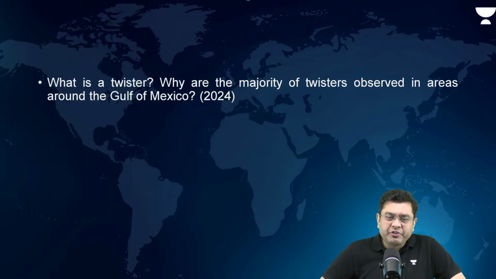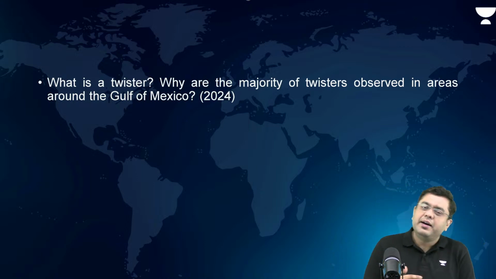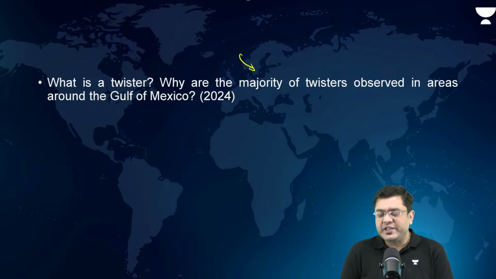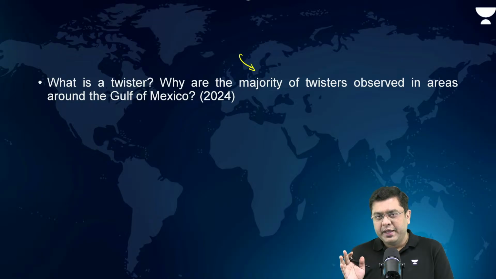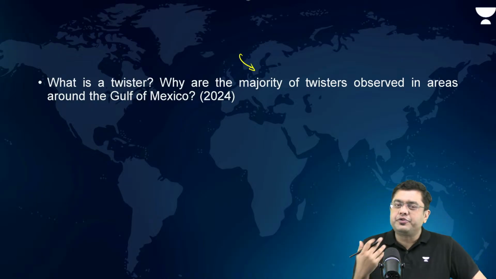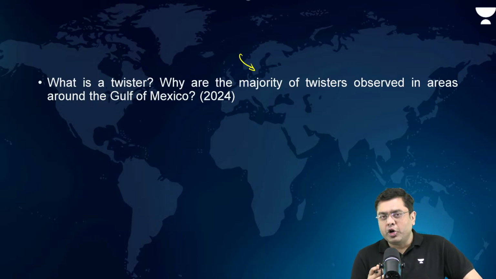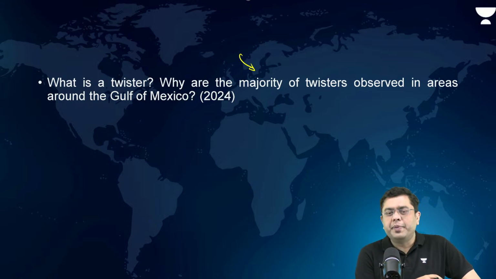Now, after this, we basically had another question last year, that is a twister or a kind of a tornado. Why are the majority of twisters observed in areas around the Gulf of Mexico? Right. So here, the formation of twister is important. Twisters are highly destructive storms which end up gaining speeds in excess of 300 kilometer per hour, which causes destruction and is aided by the mixing of warm and cold air and a low pressure system on the ground.